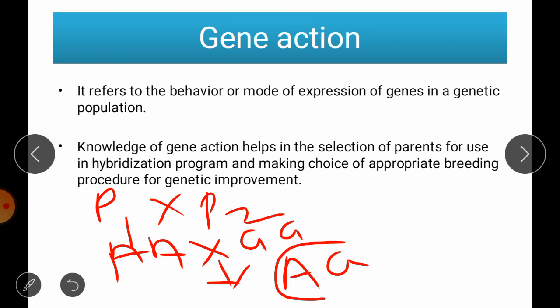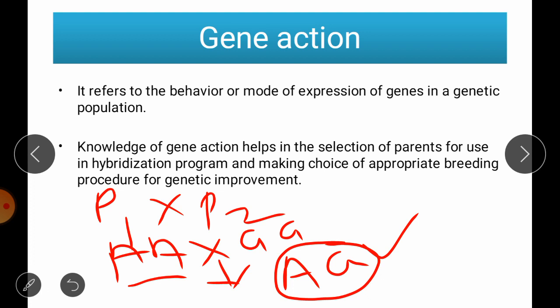So this F1 progeny results from the average effect of all the genes passed from both parents. Why do we get a variation in this genotype, why is this F1 different from both of its parents? There are two reasons.